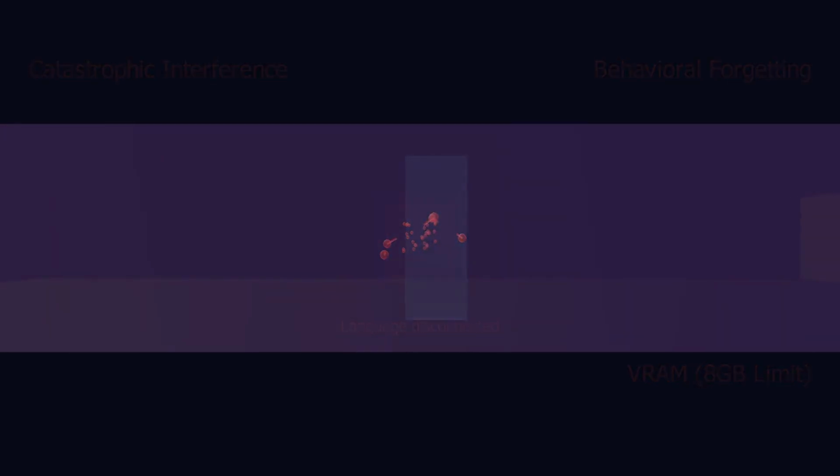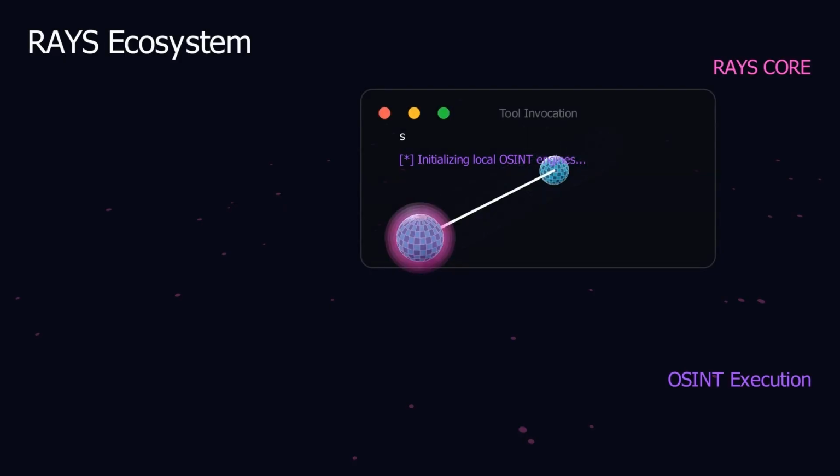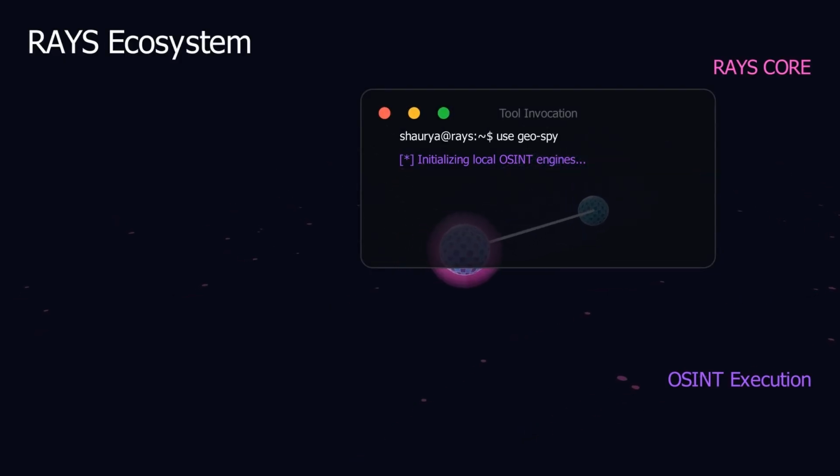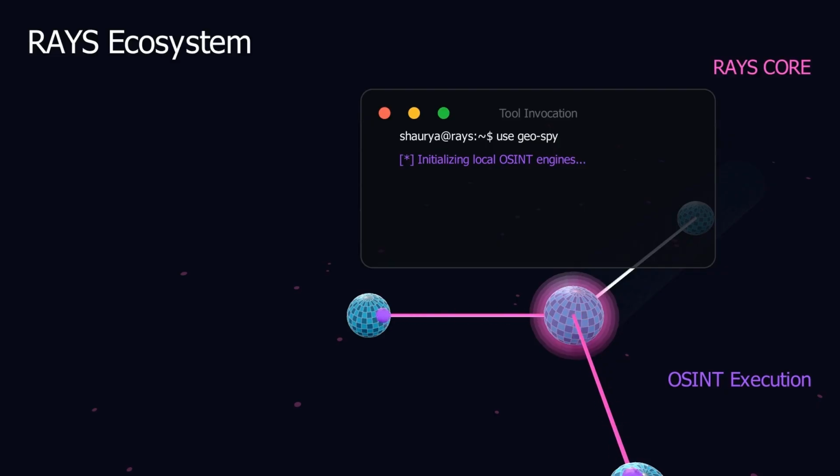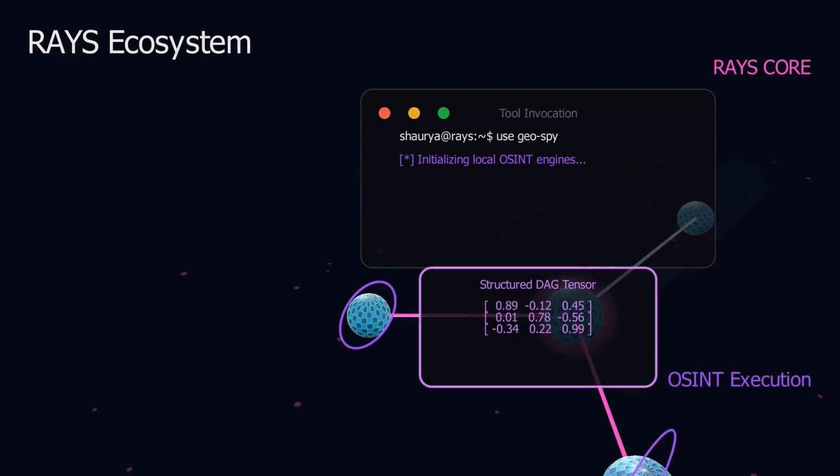To solve this, we built the FOGR architecture, deployed natively inside Ray's orchestrator. When a user asks a complex question, Ray's core doesn't just parse text. It dynamically executes deep OSINT tools like SpiderFoot and GeoSpy on the local machine. And this is our first major breakthrough.